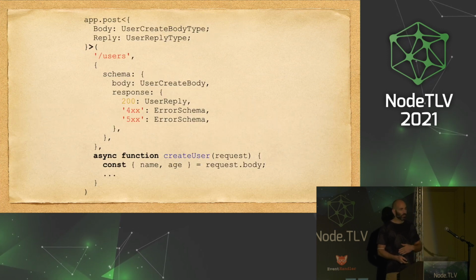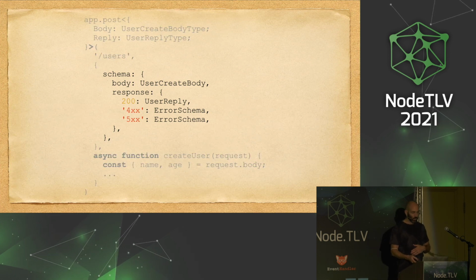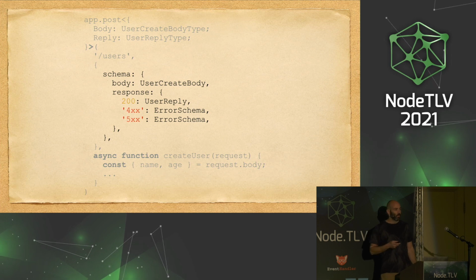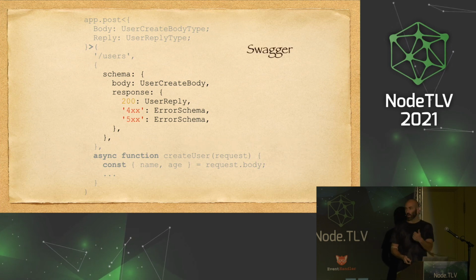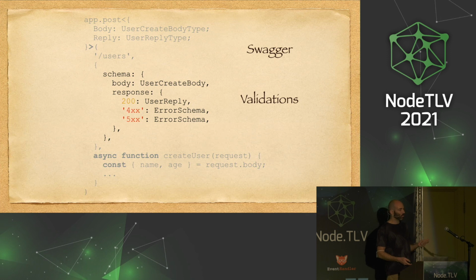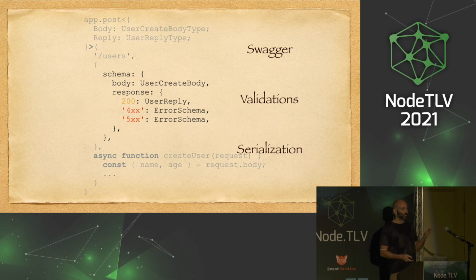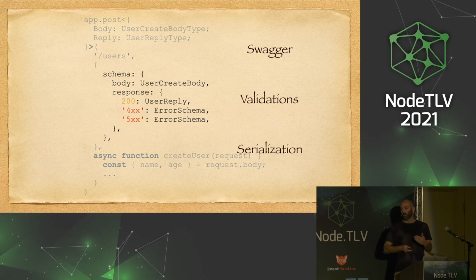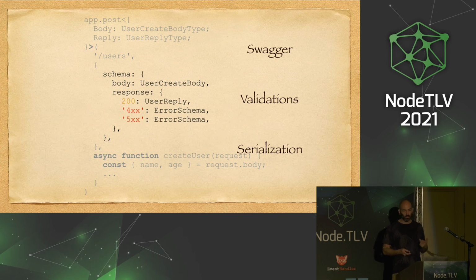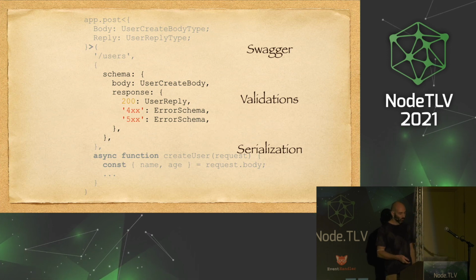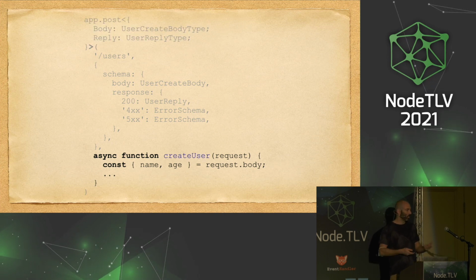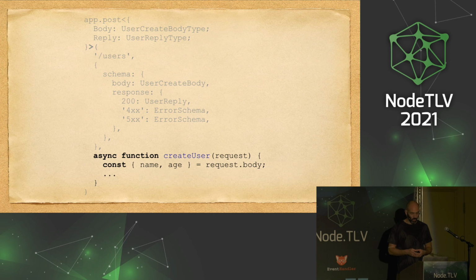And we use Fastify, which allows us to take the schema definitions, place them on the route, and this will automatically generate the Swagger documentation, the validations for the route, and fast serialization using a library called FastJSON-Stringify, which is based on the same JSON schema. So it's faster, it gives us the validation and the live documentation. And we use the type definition to help us with code completion and type checks, etc., during build time.